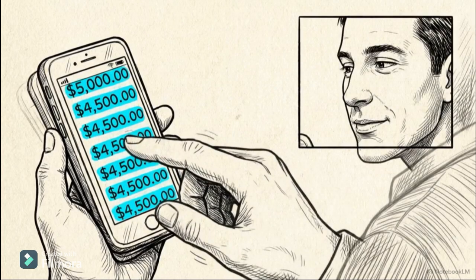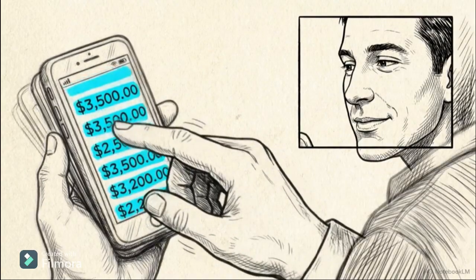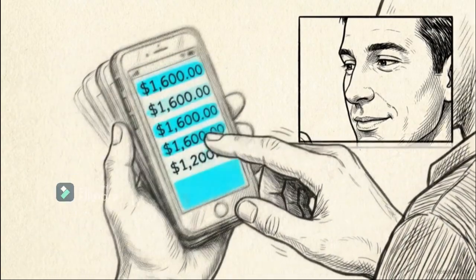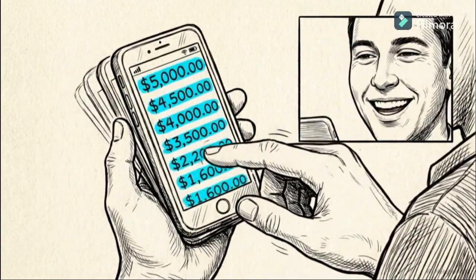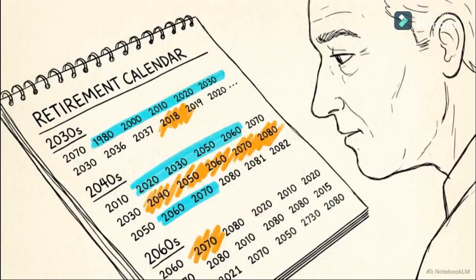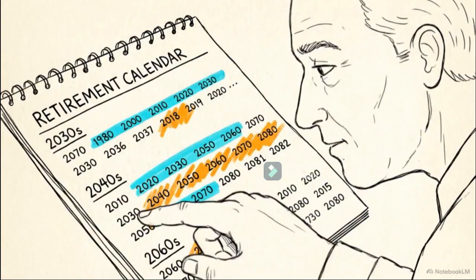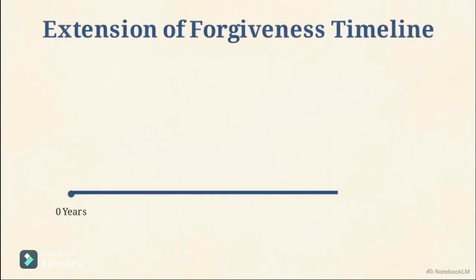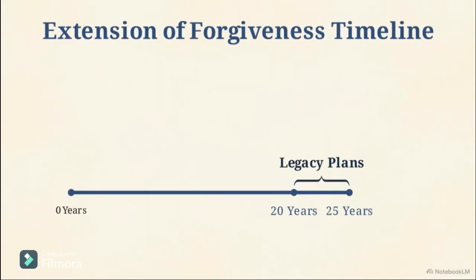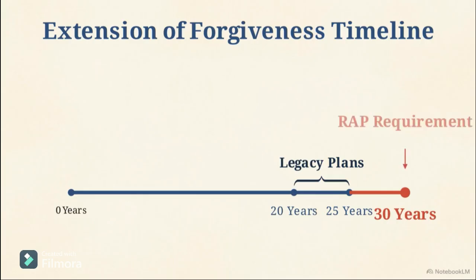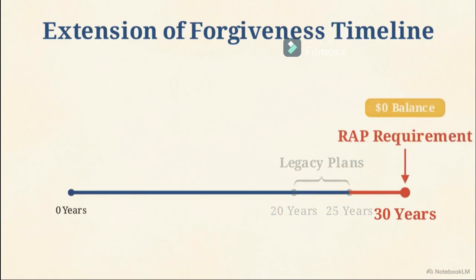These mechanics shift the nature of the loan. The system now uses higher upfront income assessments to fund the long-term decay of the principal balance. Forgiveness is also being restructured, with new timelines for those who don't pay off their balance in full. Most older plans offered forgiveness after 20 or 25 years. RAP extends this requirement, mandating 30 years of payments before any remaining debt is wiped out.